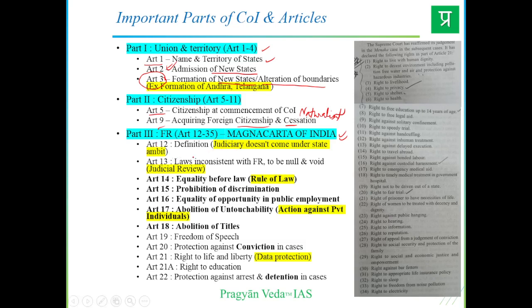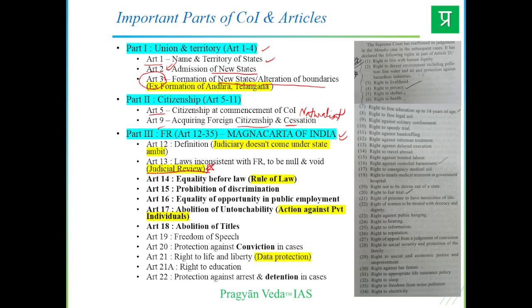Article 13 declares those laws null and void which are inconsistent with the fundamental rights, right? It is indirectly attributed to the judicial review concept of the judiciary.